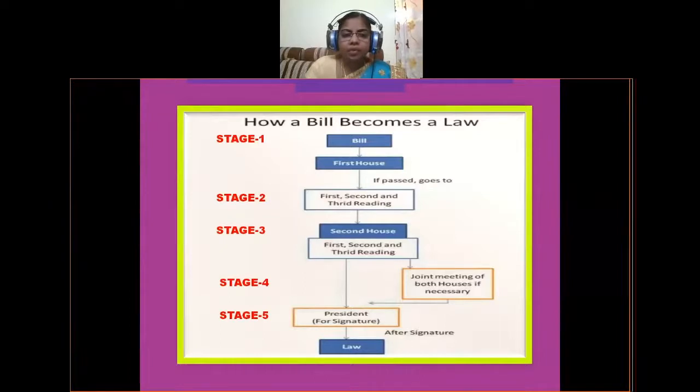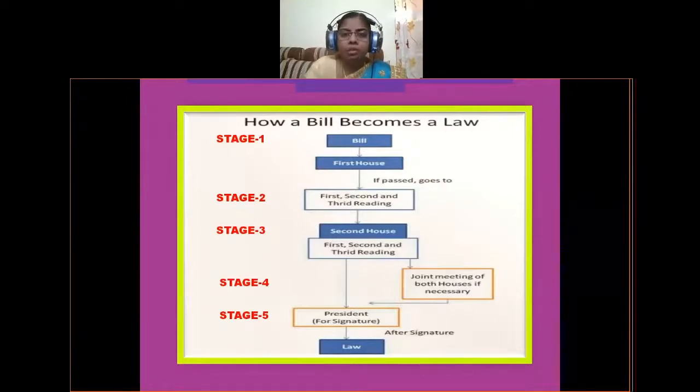And next, stage 4. Stage 4 consists of joint session. When the bill is not approved by the second house, that can be called a deadlock, and that deadlock will be resolved by a joint session of both the houses of the parliament. And next, stage 5 consists of the signature of the president. That means assent of the president.